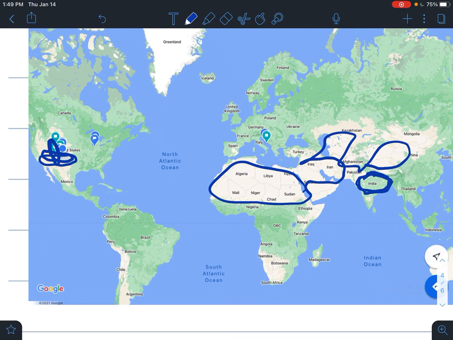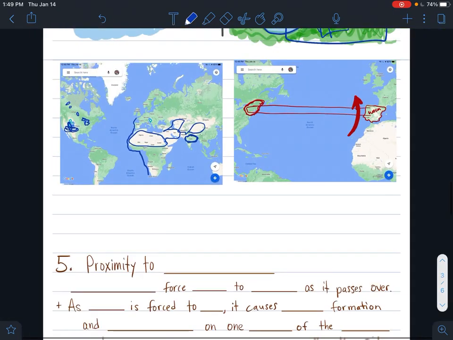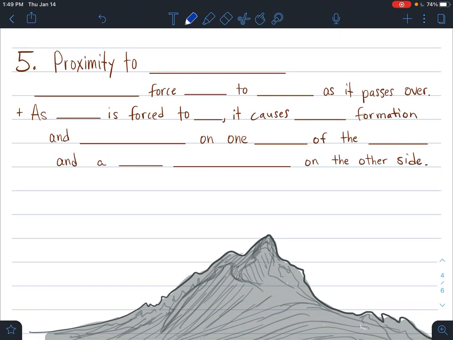So not only do we have to think about where these large bodies of water are, and large bodies of water are ones that we can see here on this large map, things from space, like the oceans, Great Lakes, things like that. But not only do we have to think about the large bodies of water, but we also need to know how close you are, your proximity to mountains. So proximity means just how close you are to something.